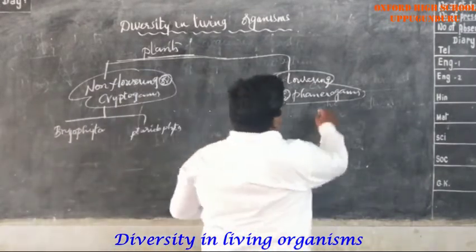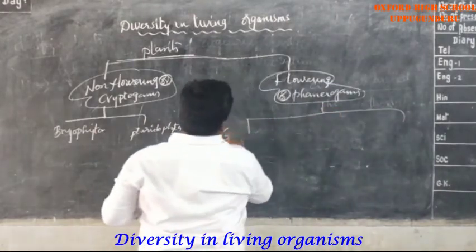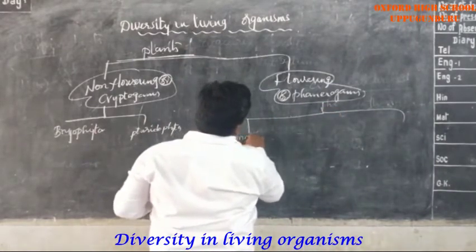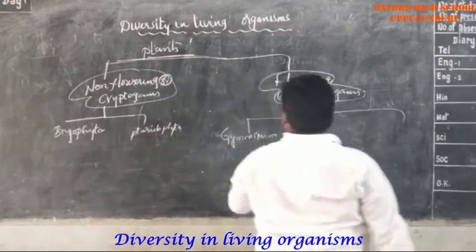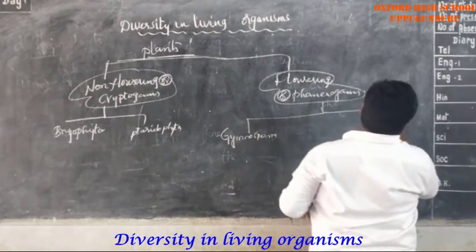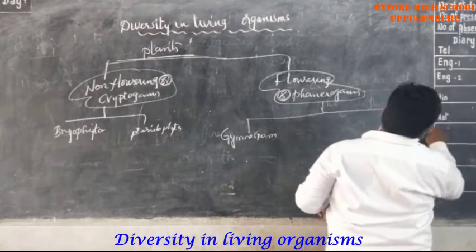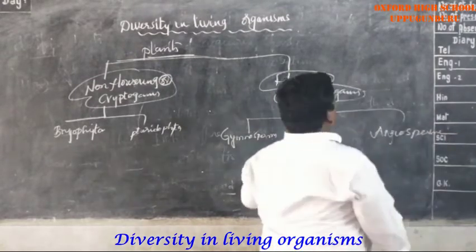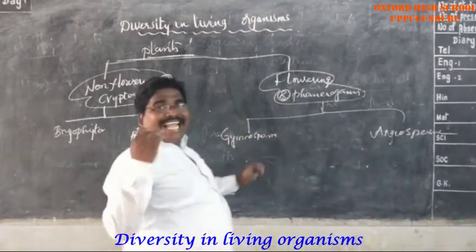Here also two types: gymnosperms and angiosperms. Gymnosperms means the seed is naked.